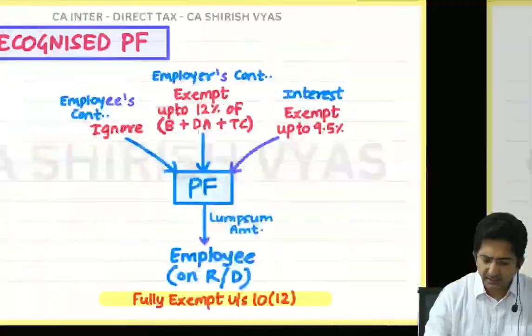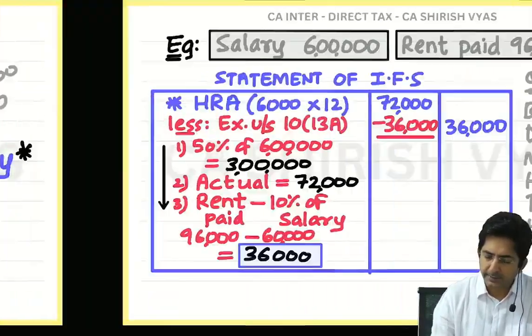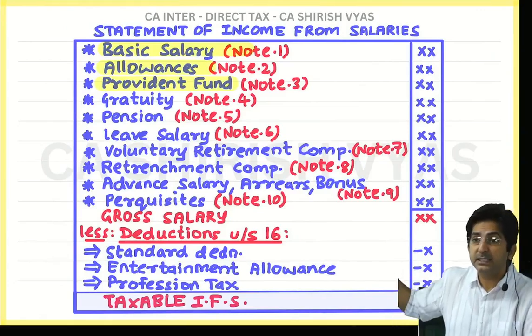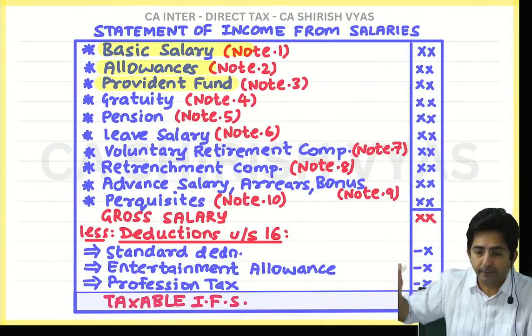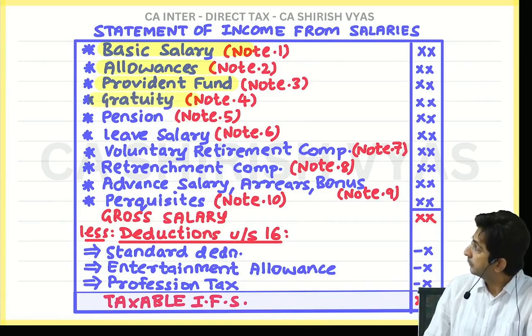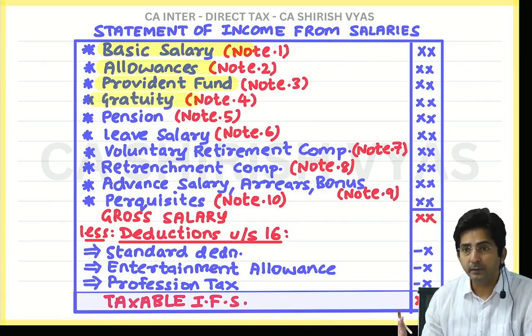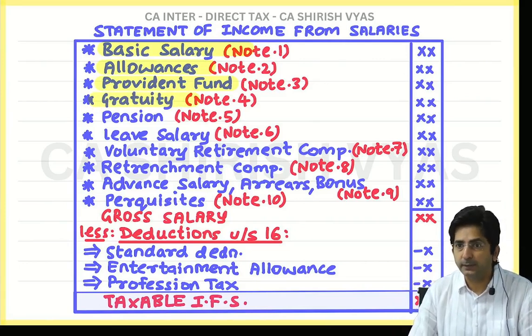Check the status. See, once anything is done, we have to always see this page. This is the checklist. One by one from this we have to finish. Okay. So last what we did was gratuity. See, I am highlighting here gratuity. Till gratuity we have done. Now tell me what is the next theory? Pension. Okay, we are starting with pension.